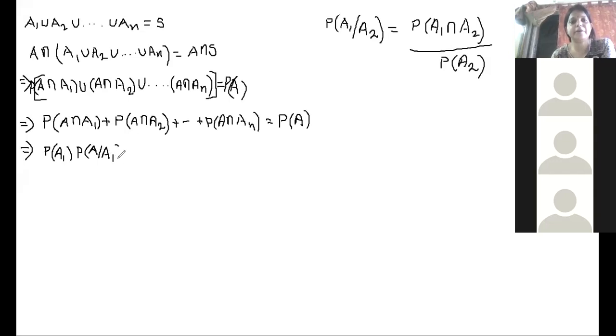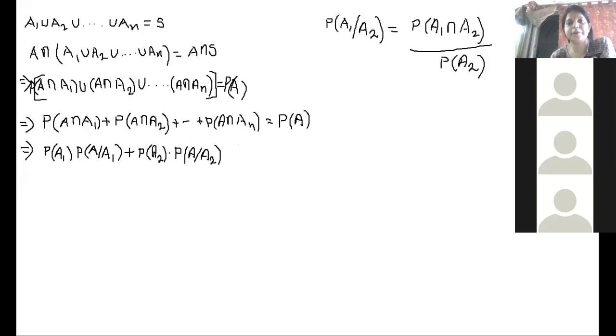What about the next part? Probability of A intersection A2: I can write probability of A2 into probability of A given A2.